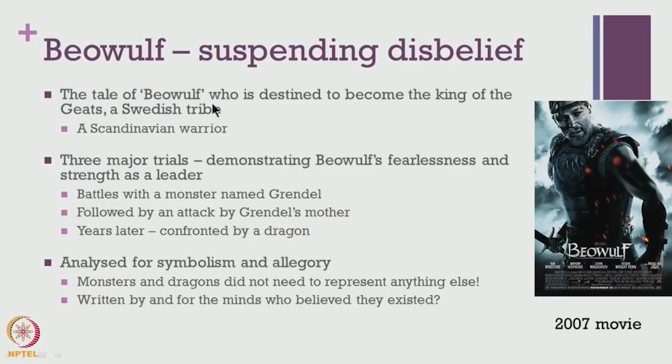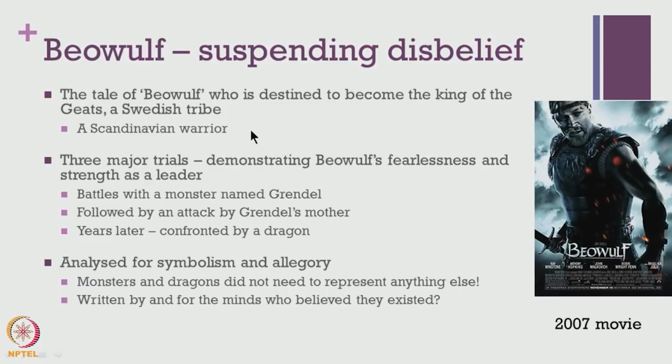And what is this Beowulf about? Critics are of the opinion that this is perhaps the earliest text which allowed the audience to suspend their disbelief and listen to a narration. And this narration is basically about the tale of Beowulf, the dominant character and the protagonist, who is destined to become the king of the Geats. The Geats were a prominent Swedish tribe during those times. And Beowulf, the assumption is that he was a Scandinavian warrior. These details are unearthed from the analysis of the work from the later periods.